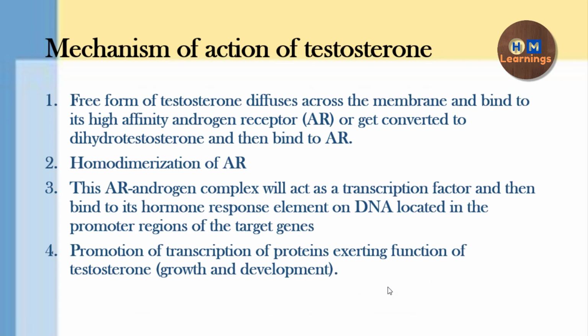Mechanism of action of testosterone. Testosterone is a steroid hormone, so it can cross the cell membrane. It can bind to the nuclear receptor, which is the androgen receptor, and after that there will be homodimerization of the androgen receptor. That means another androgen receptor will come and form a couple with it. This process is called homodimerization. Then it will act as a transcription factor, and it will lead to the transcription of those proteins which exert the function of testosterone.